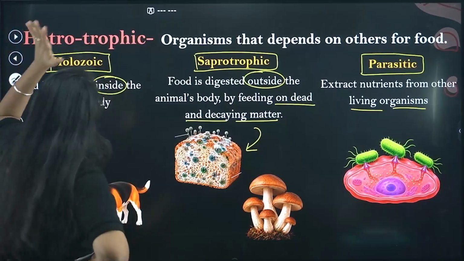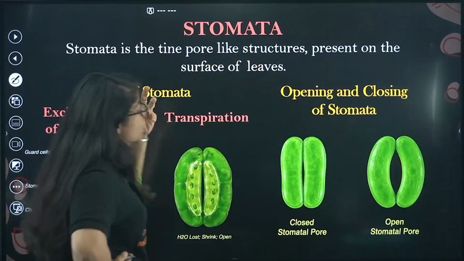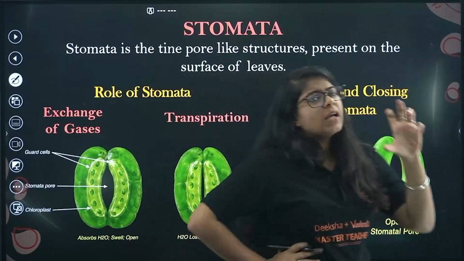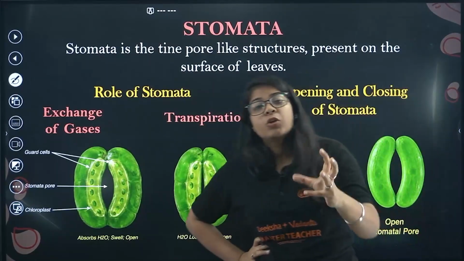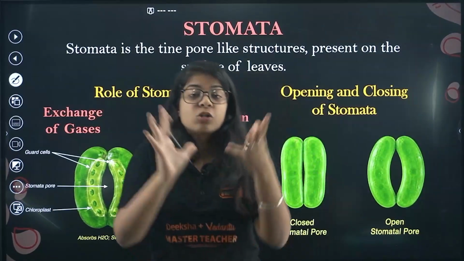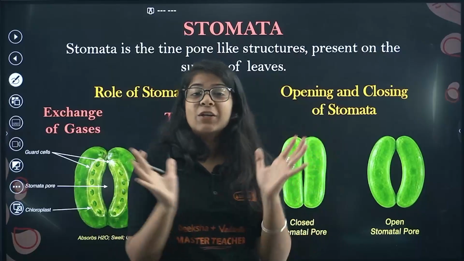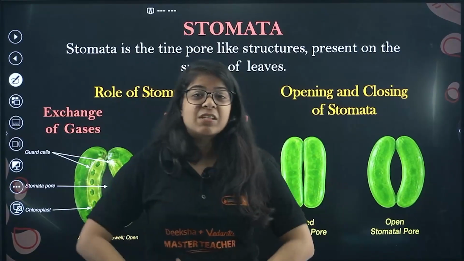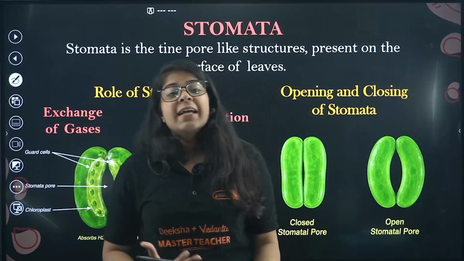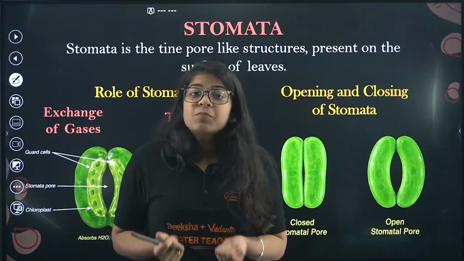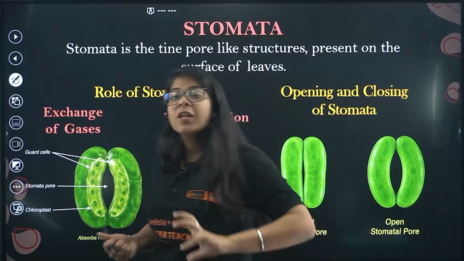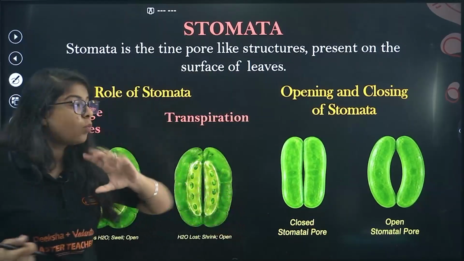Now what we are going to study is stomata. Moving on a little bit to plants. Plants also have nutrition. In sunlight they grow and give leaves, fruits, and flowers. So they also have some nutrition in them. For that, we are going to study stomata. Now, what is stomata?